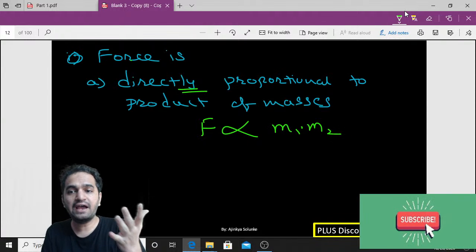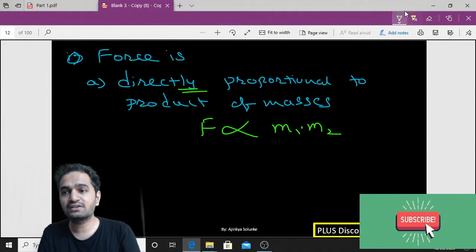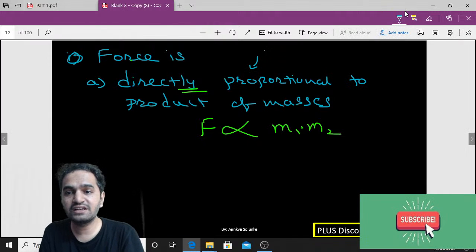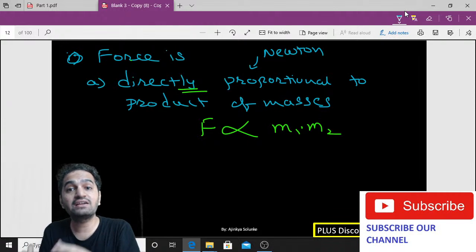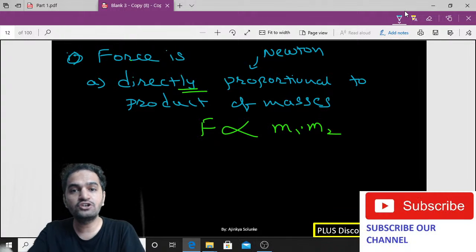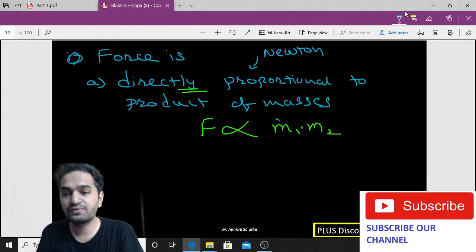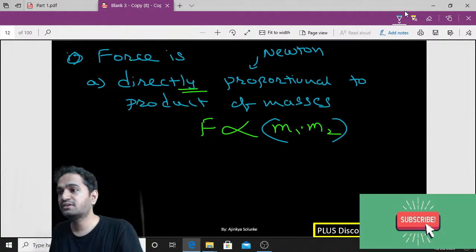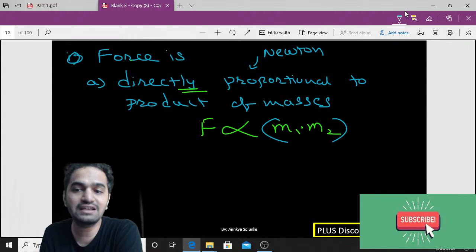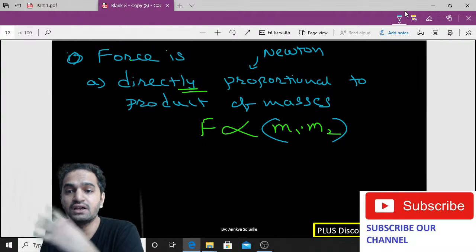So can I say I have translated the statement into mathematics? What I have done basically is, the statement was given by Newton, and I converted that statement into a mathematical expression. That is, F is directly proportional to the product of their masses, m1 and m2. Agreed? Write down in the comment section, are you agreeing that I have converted the statement given by Newton into a mathematical expression? So that is the first format.